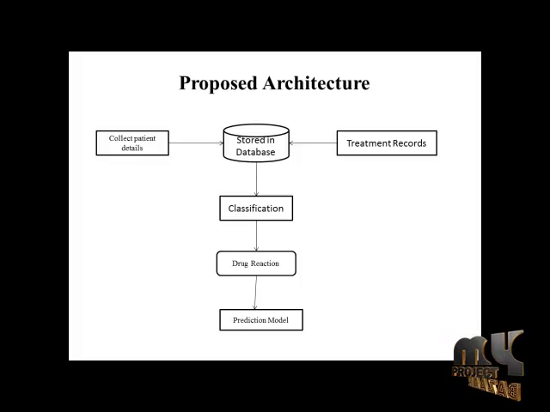Based on these high risk factors, we can suggest the drugs. Finally, we can predict the disease and then produce the drug for the corresponding predicted disease of the corresponding patient.